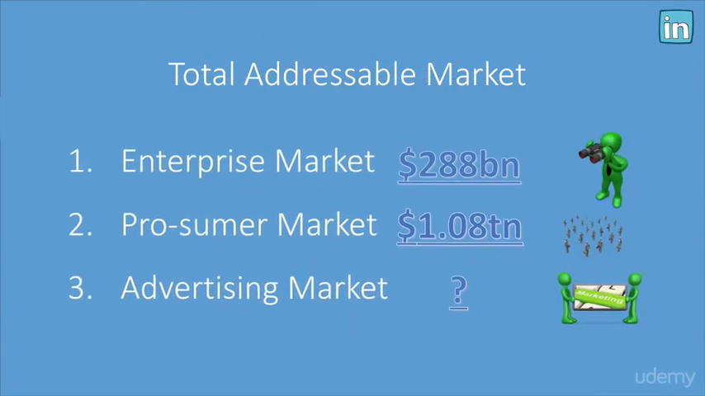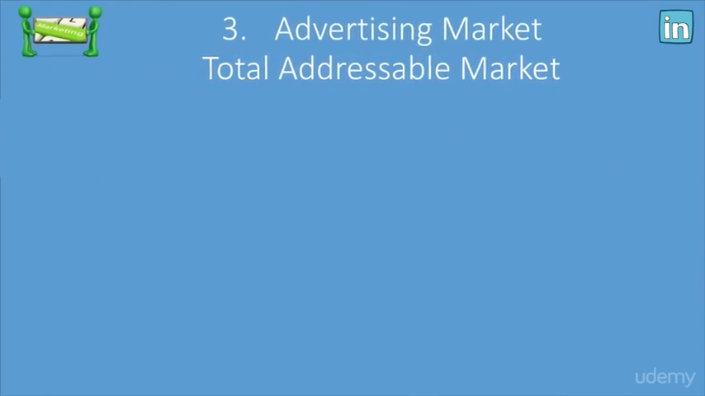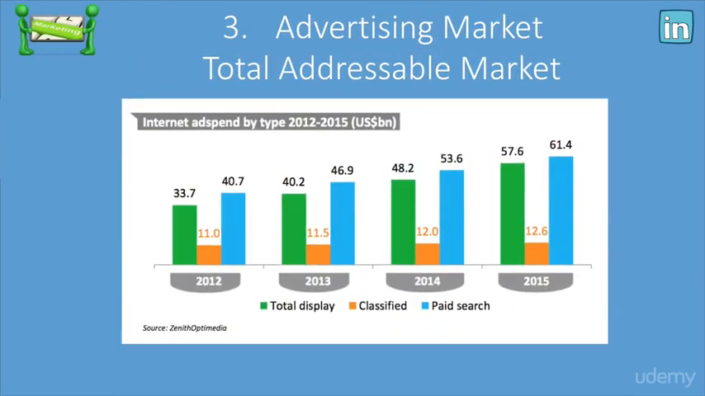So that is the prosumer market. Okay, 2 for 3 now. And now let's calculate the advertising market. This one's a lot easier. There's a ton of statistics out there. According to Zenith Optimedia, there is an advertisement size of $57.6 billion as of last year.